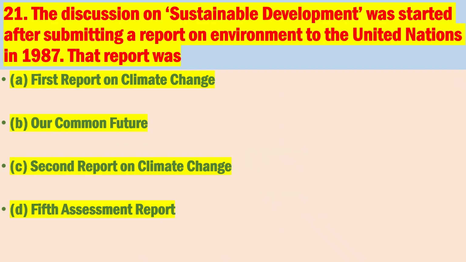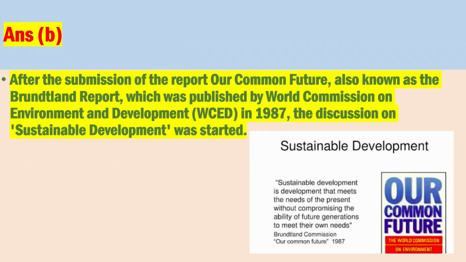Number 21. The discussion on sustainable development was started after submitting a report on environment to the United Nations in 1987. That report was. The correct answer is B. After the submission of the report Our Common Future, also known as the Brundtland Report, which was published by the World Commission on Environment and Development, WCED, in 1987, the discussion on sustainable development was started.